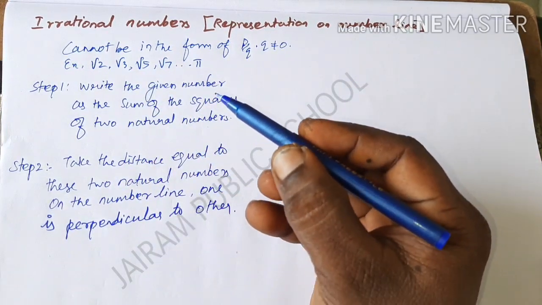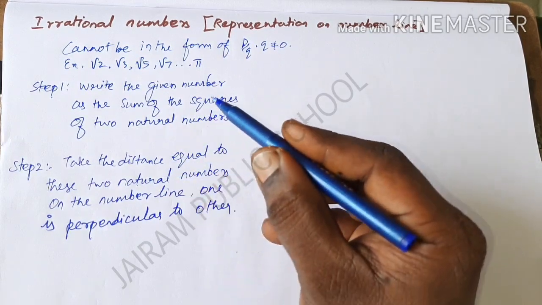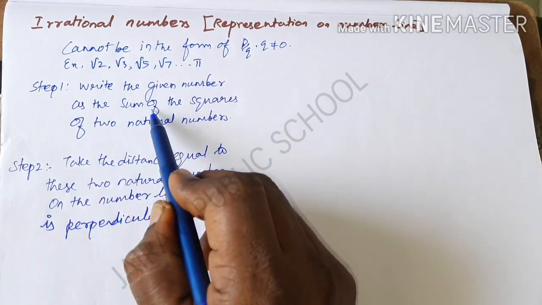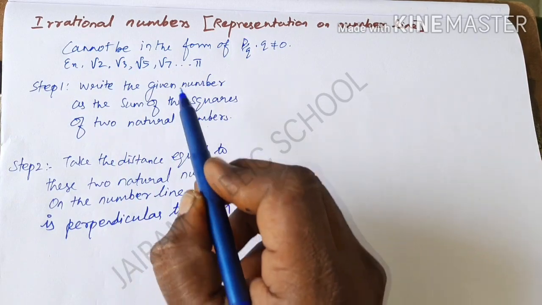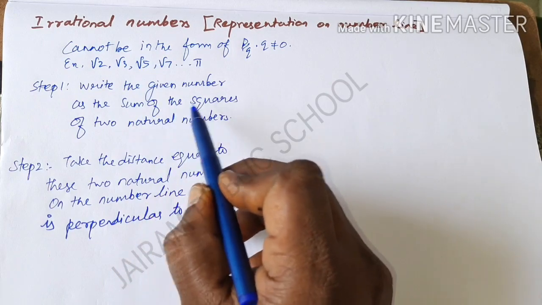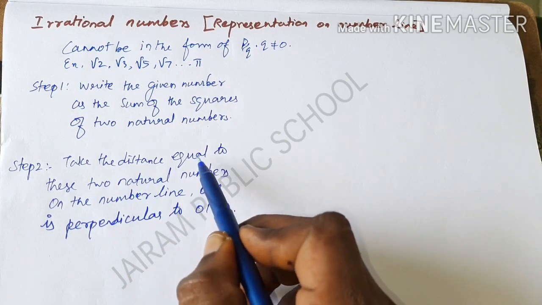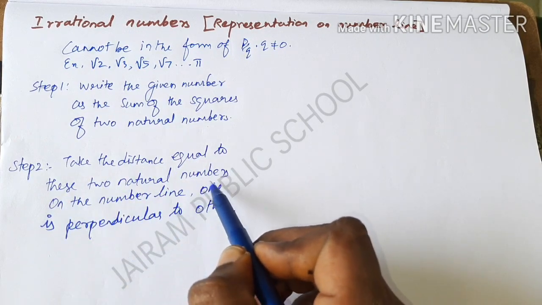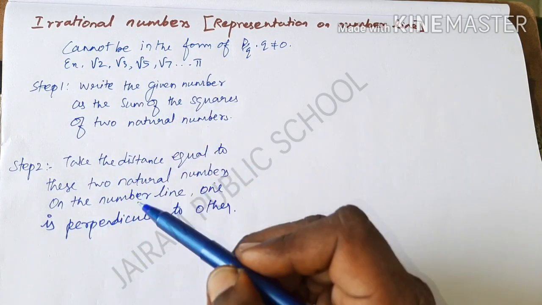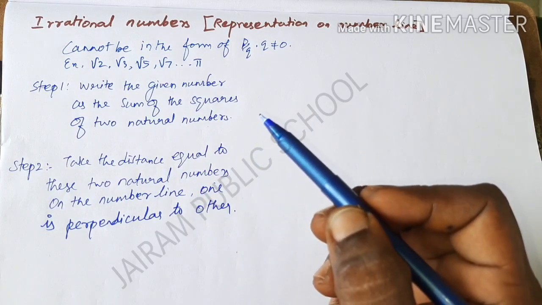There are 2 steps to represent them on a number line. We must follow these 2 rules. What is the first rule? Write the given number as the sum of the squares of 2 natural numbers. Whatever the given number, you have to write it as the sum of squares of 2 natural numbers. And what is the second rule? Take distances equal to these 2 natural numbers on the number line, one perpendicular to the other. These are the 2 rules we follow to construct root 2 or root 3 on a number line.